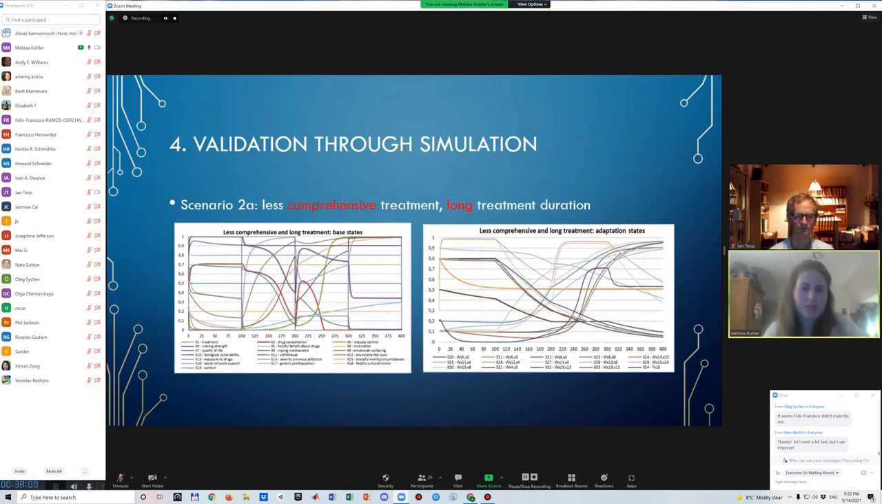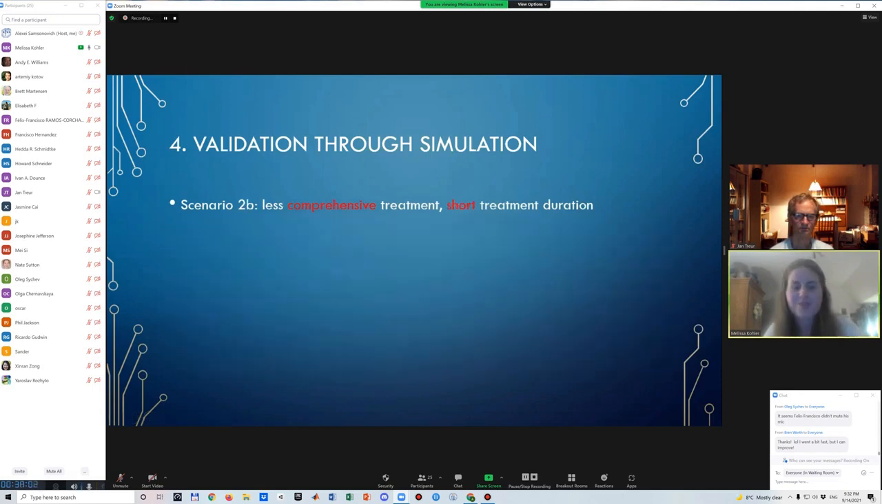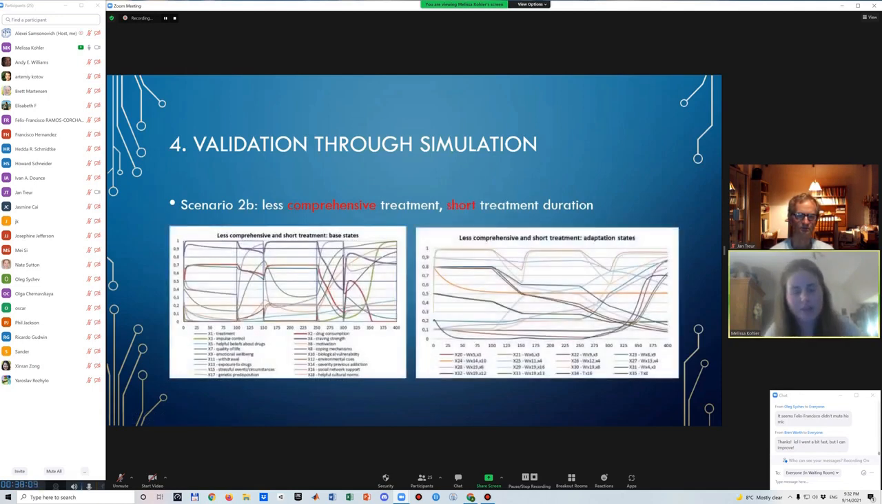I think I will skip this first scenario because it's similar to the previous stuff, but for the last one, we have the less comprehensive treatment. So two of the states have no connection to the treatment. And we see that drug consumption does go down at the beginning, not as much as with the previous one, which was more comprehensive. But then it goes up again. It does go down after the second treatment, again not as much as with the more comprehensive treatment, but then we see a bit of relapse.